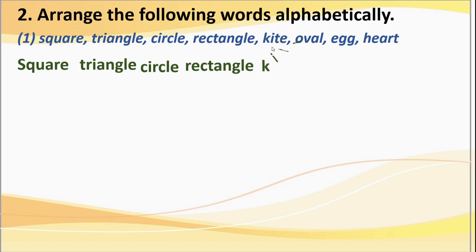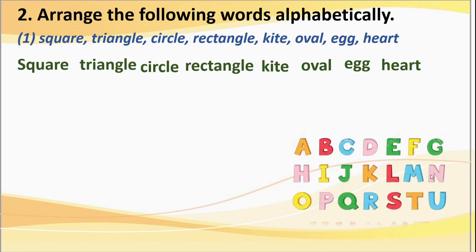This is kite, oval, egg, heart. Yes, we know the shapes of all these words, isn't it? Just now we have prepared the shapes mobile and in that we used all these shapes, right? Okay, now we will move to alphabets.